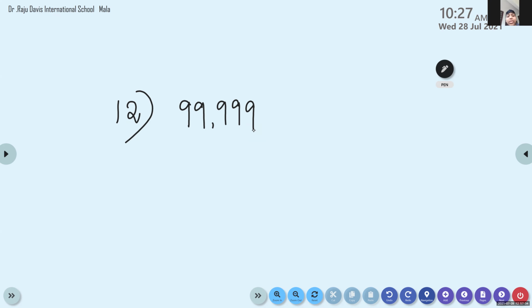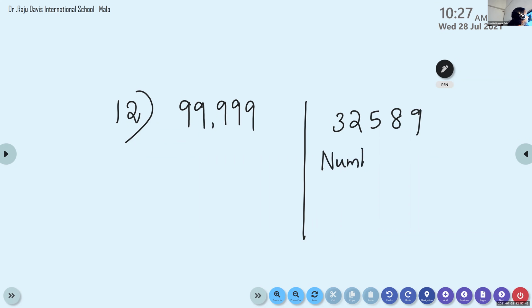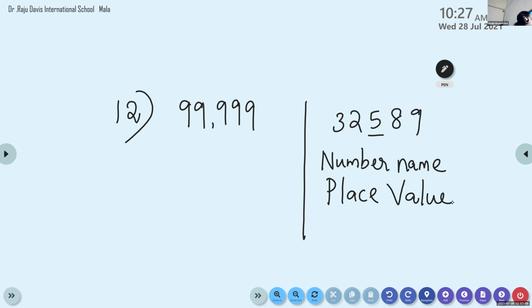Okay, children, now take out your rough book and write this number. Only one number I will give you: 32589. Write the number name, place value and face value. Close your workbook and do this. Face value of the underlined digit. The underlined digit is 5.